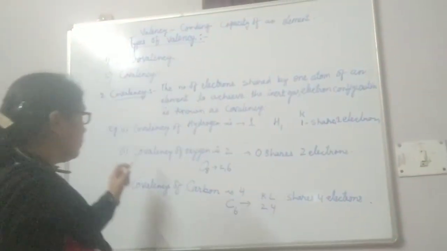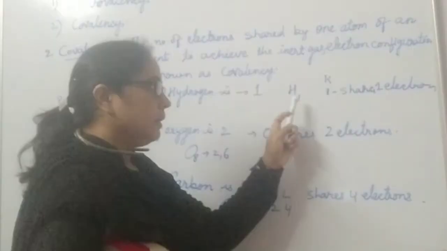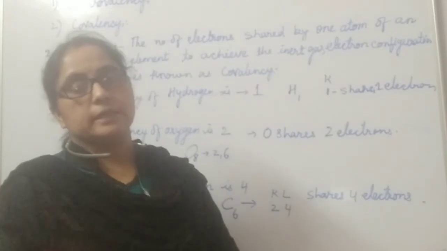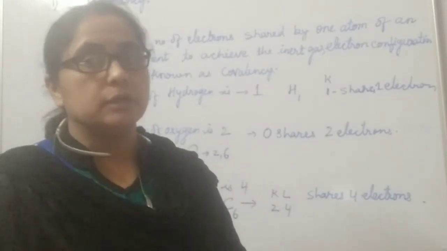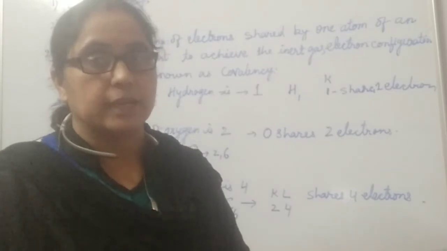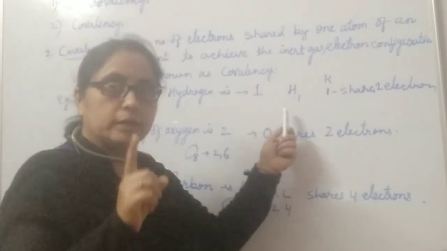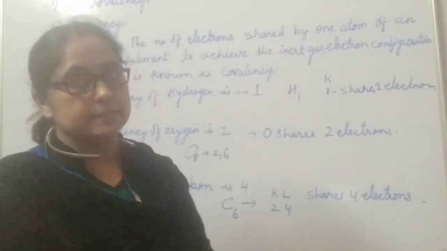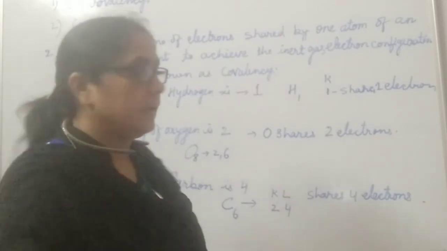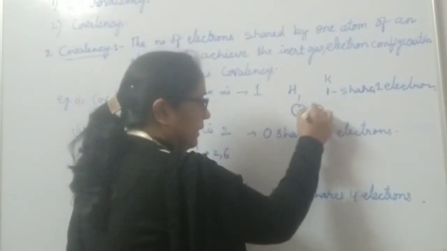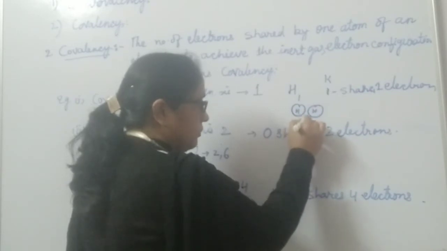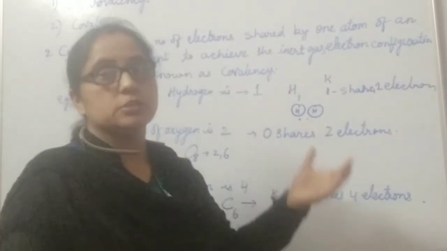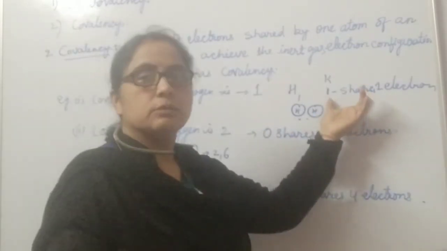For example, covalency of hydrogen is 1. Hydrogen has atomic number 1 and its electronic configuration is 1. It needs one more electron to achieve its nearest noble gas configuration, like helium. So hydrogen shares its one electron, and hence its covalency is 1. When two hydrogen atoms each share one electron, they achieve the electronic configuration like helium, that is 2. Hence its covalency is 1.